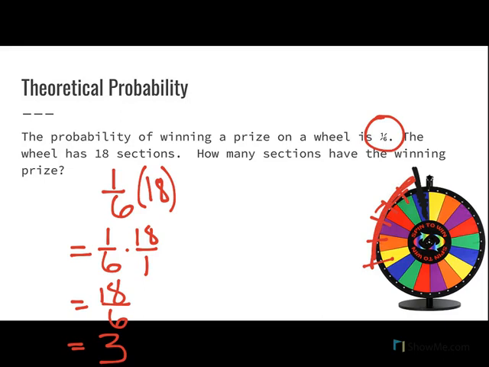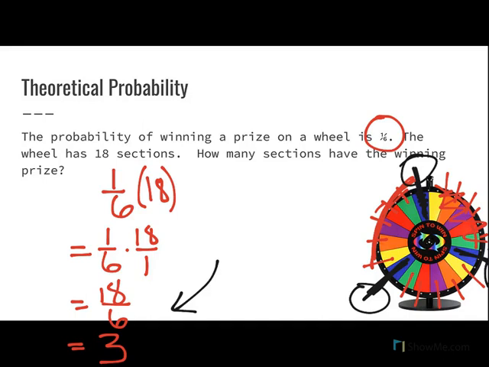If I keep going, one winner, then 1, 2, 3, 4, 5 losers. One winner, 1, 2, 3, 4, 5 losers. So how many total winners did I have? 1, 2, 3. We get the same answer this way.